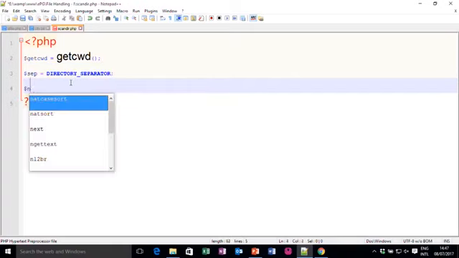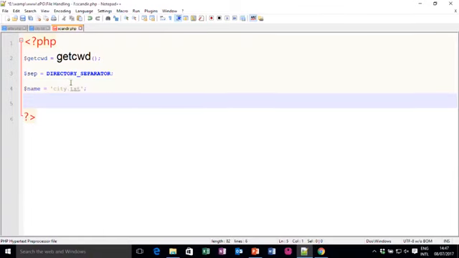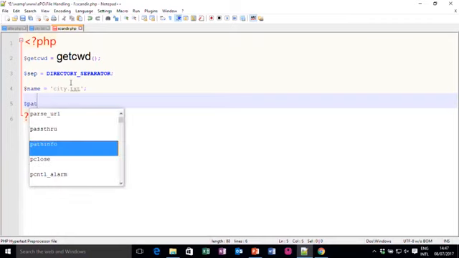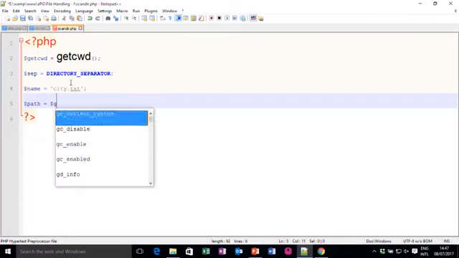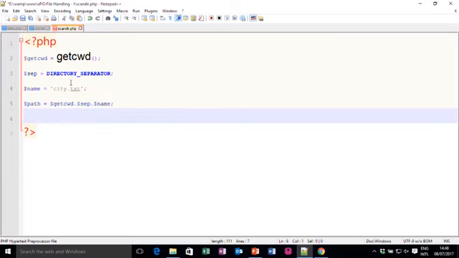And then I can write $name equal to, if I want to give any file name I can give it, let us say for example city.txt. Now we can write $path assigned to getcwd, concatenated with $separator, concatenated with $name, and I can write echo br, path is $path.